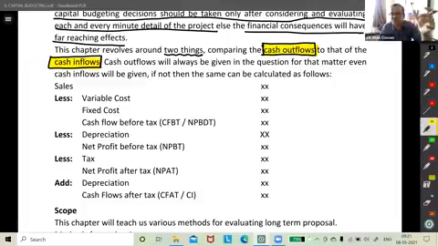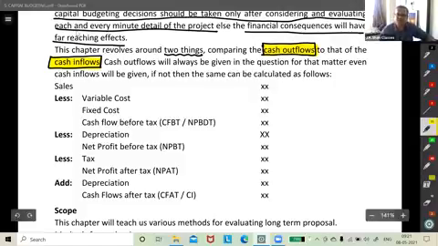So the step of contribution is not important. If you miss contribution so much, you can put that step: sales minus variable cost is contribution, then you continue minus fixed cost. There's no harm, but that is not required, so it is not written. What if I want to write it? Okay, you write, no problem. That doesn't matter. So sales minus variable cost minus fixed cost.